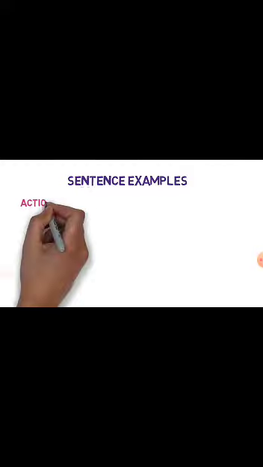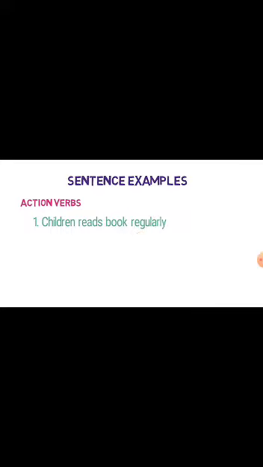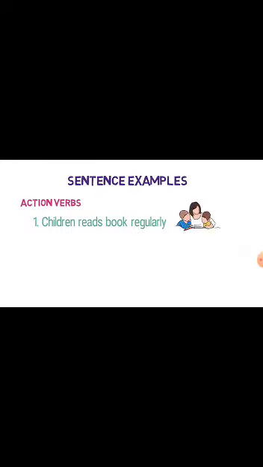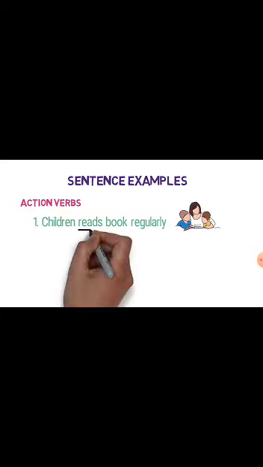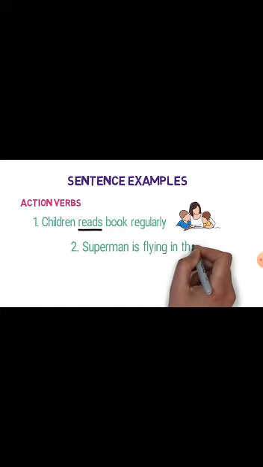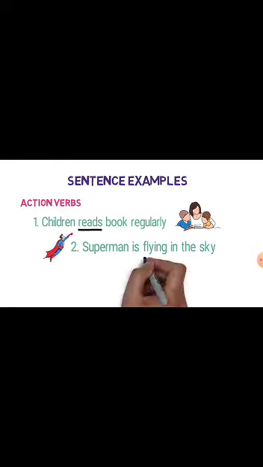Let's look into some sentence examples of them. First, let's see action verbs. First, children read books regularly. Here, what is the action performed by children? It is reading. So, read is an action verb. Second, Superman is flying in the sky. What is the action performed by Superman? It is flying. So, flying is an action verb.